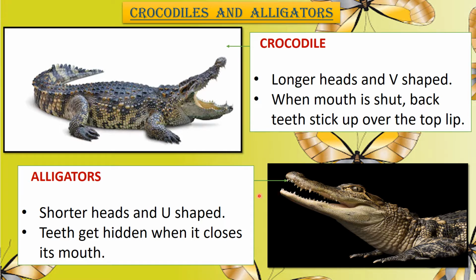And also we can see the difference by seeing their mouth. When the mouth of the crocodile is shut, the back teeth stick over the top lip. It means when they shut the mouth, the teeth are visible. And in the case of alligators, when the alligator closes its mouth, the teeth get hidden. Means we are unable to see the teeth of the alligator. So this is the difference between the crocodile and the alligator.